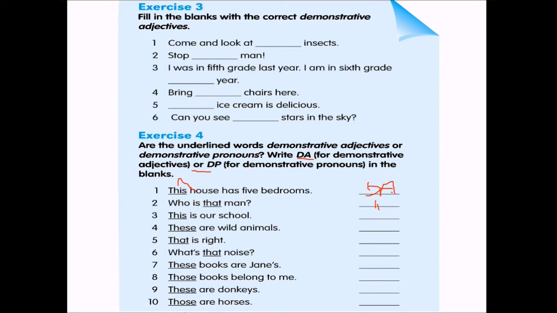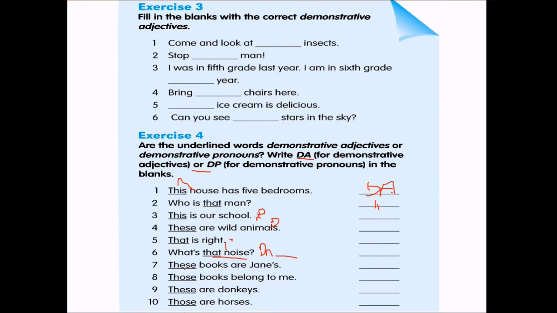These are wild animals. DP. That is right. DP. What's that noise? So this is actually DA.